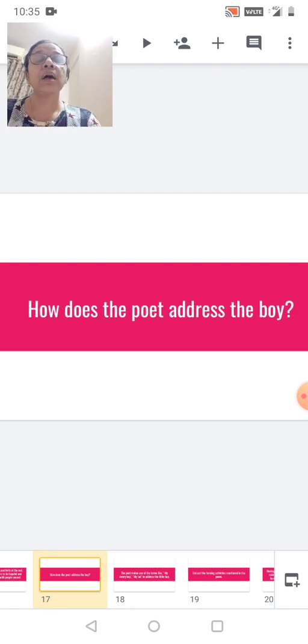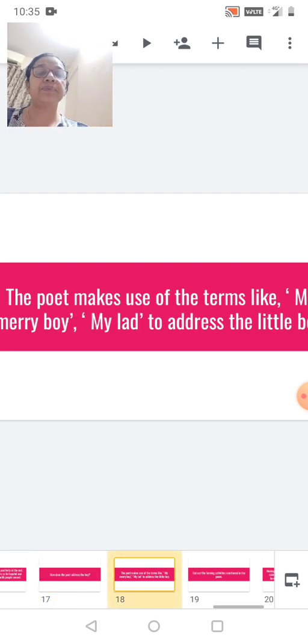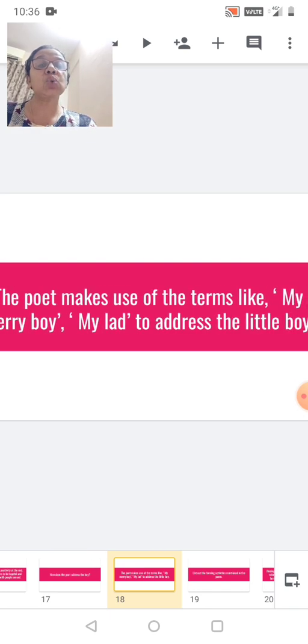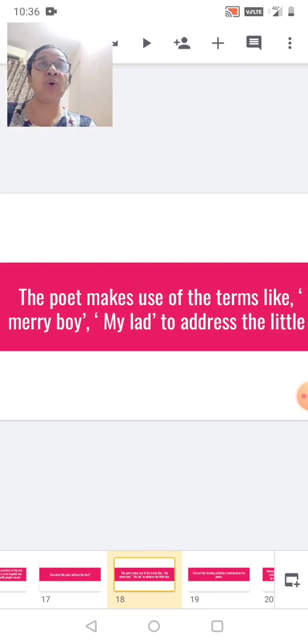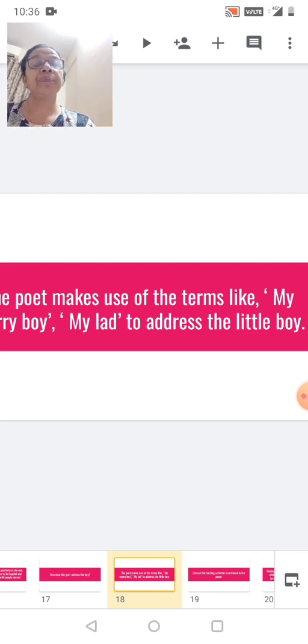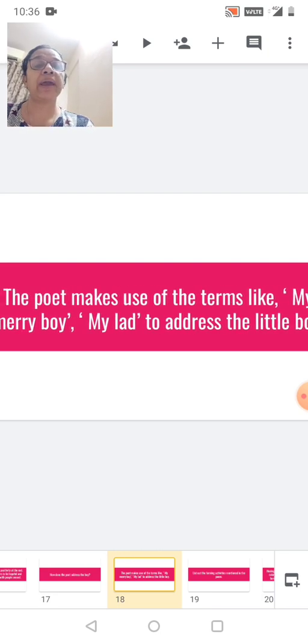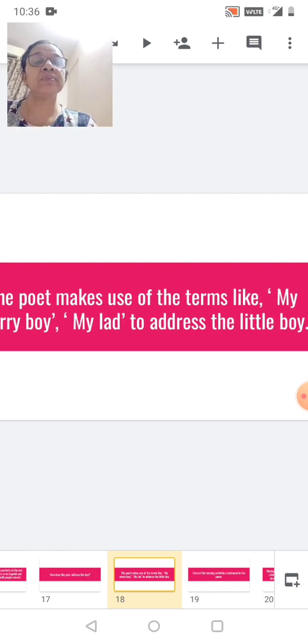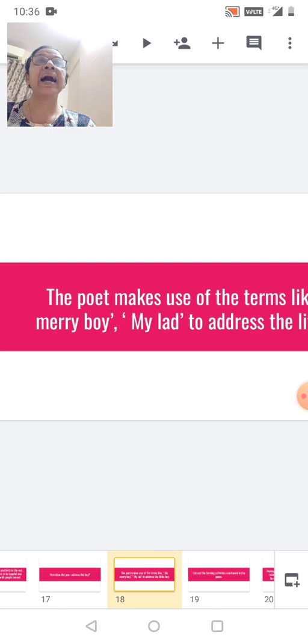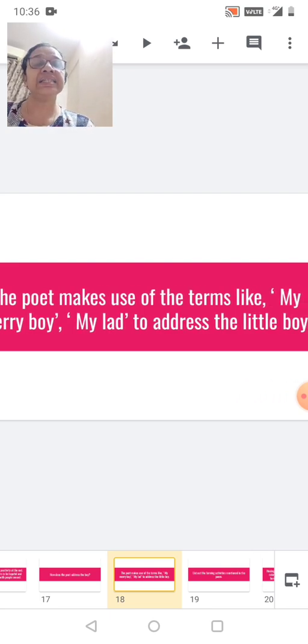Just have a look, students. How does the poet address the boy? If you remember, the poet is giving a personal touch by addressing the child. Let us see what that was. The poet makes use of terms like my merry boy, right? In the first line, you can recollect it, my merry boy. Then in the last stanza, my lad, to address the little boy. The poet makes use of the terms like my merry boy, my lad, to address the little boy.